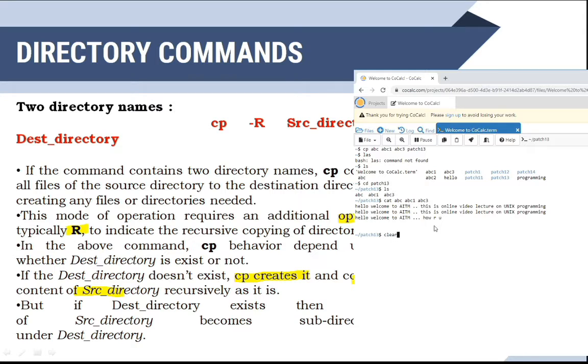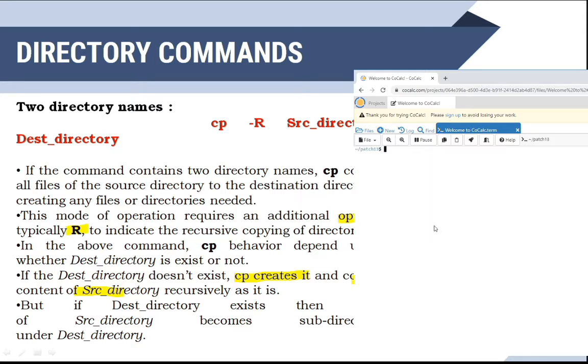Okay, so with an option we will see. I want to copy interactively the contents of abc to abc 4. Sorry, the interactive option is minus i. So abc is there, why is it not asking? Then cp minus b, if you want to create a backup, then abc 5, one backup will be created.